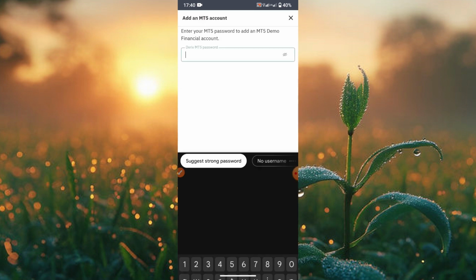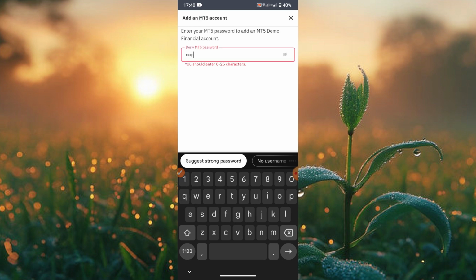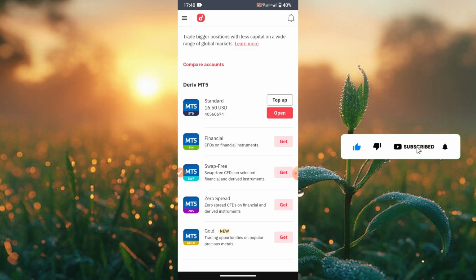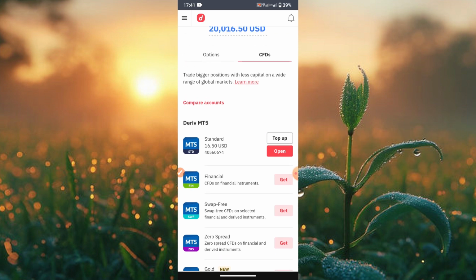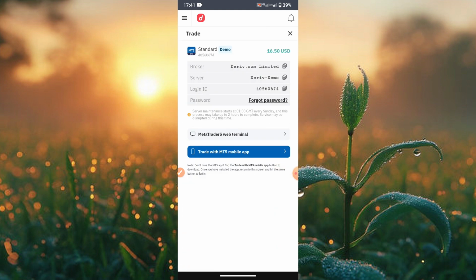Remember the password must be alphanumeric, right? Just ensure that the password is alphanumeric. That means a combination of capital letters, small letters, and numbers. So input your password there. Once you have input your password, your account is created. So once your account is created, you click on open.